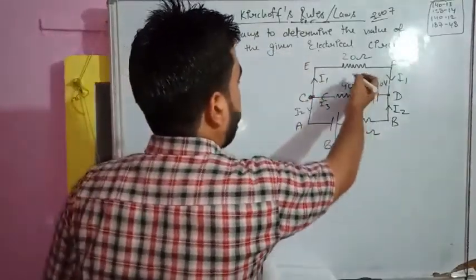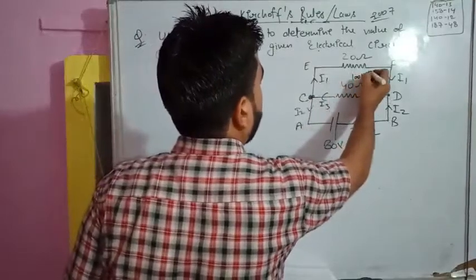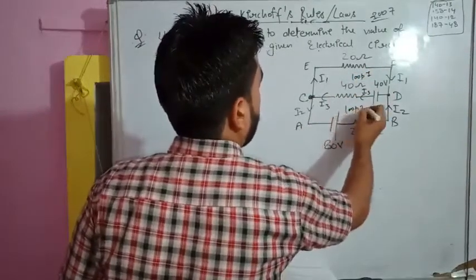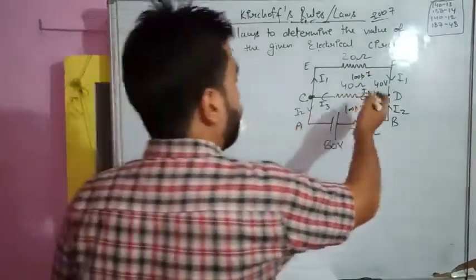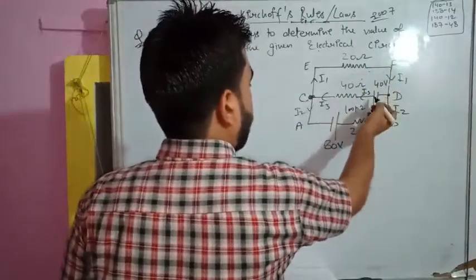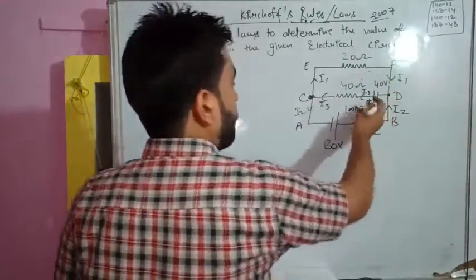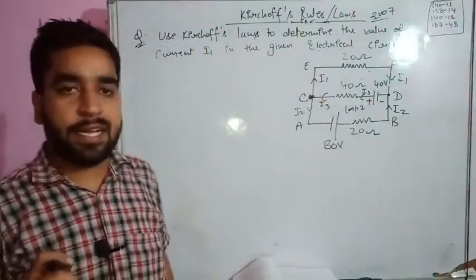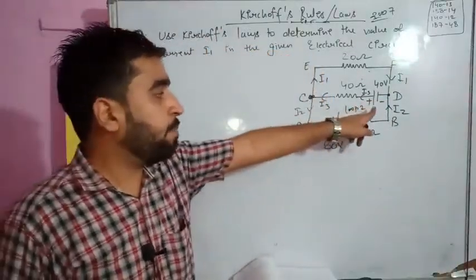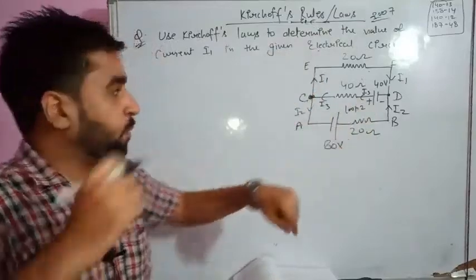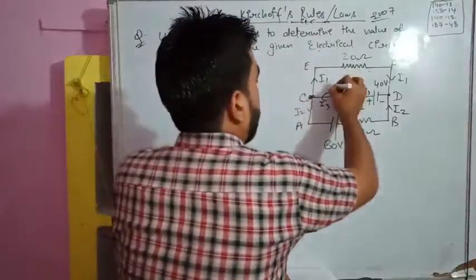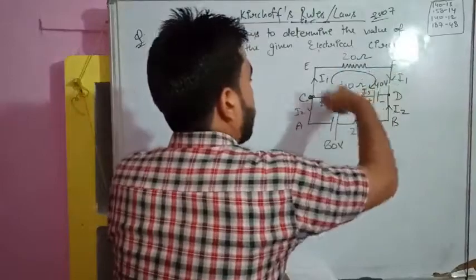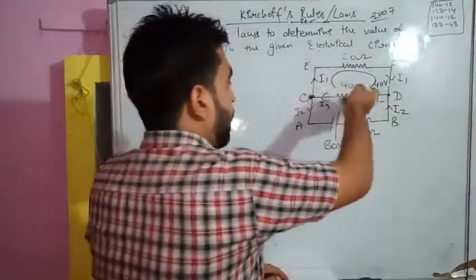Now choose any loop. Suppose this is loop 1 and this is loop 2, and in this loop, because it will be a little complicated, this is higher potential, this is lower potential. My way of solving this numerical is that I start from the higher potential and come towards the lower potential. So let me show the direction of loop. This is the direction of loop, and current we already know.